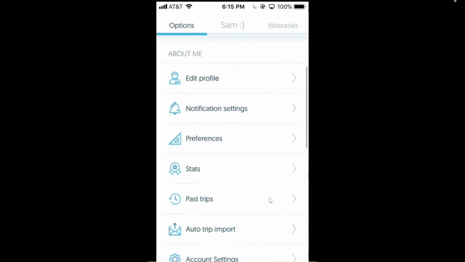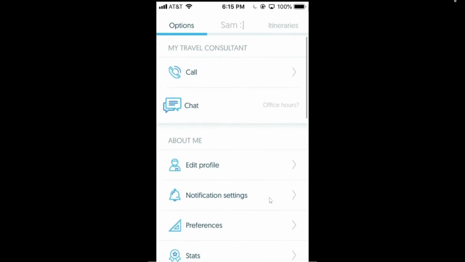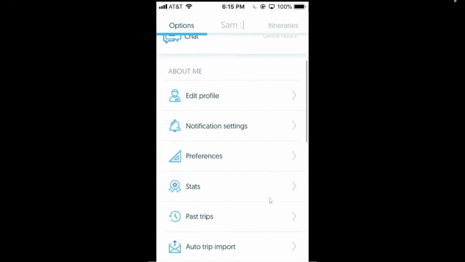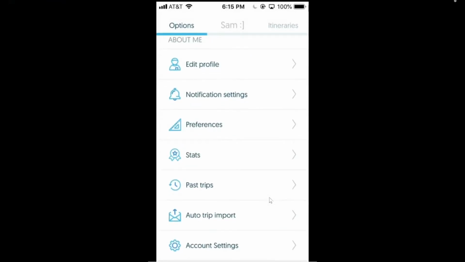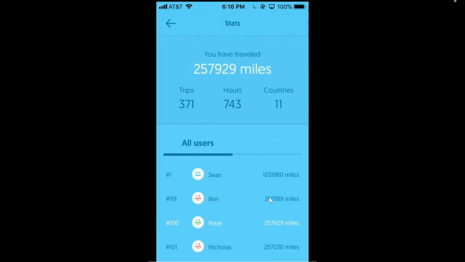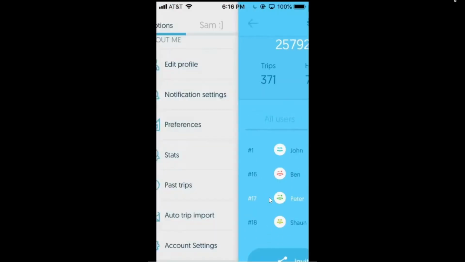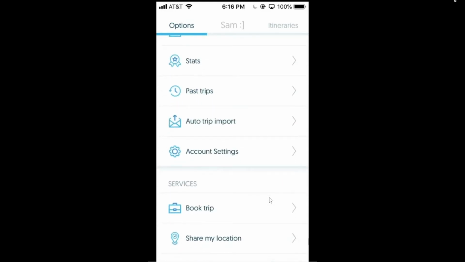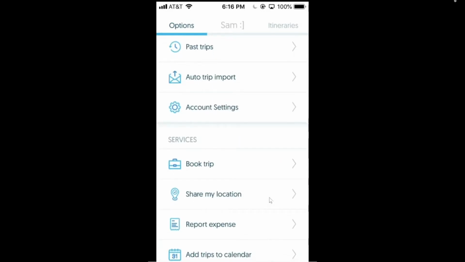SAM is a really great tool for not just one-touch interfacing with the FCM agent team or chatting, as we had alluded to earlier, but it's also just a really simple location and one-stop shop for accessing things like your personal travel stats, figuring out where you stack up against the company, as well as accessing a library of your past trips, pulling in your own trips for your own purposes.